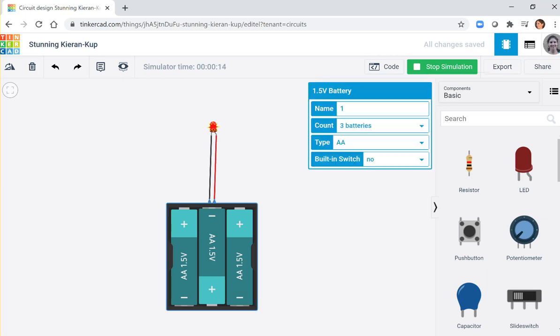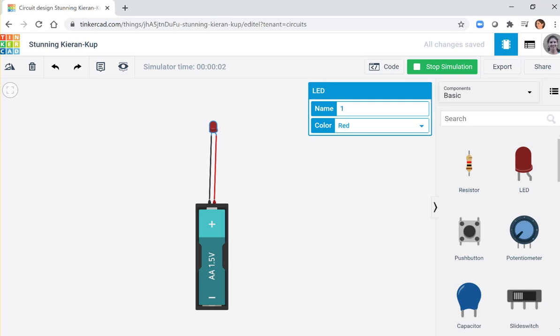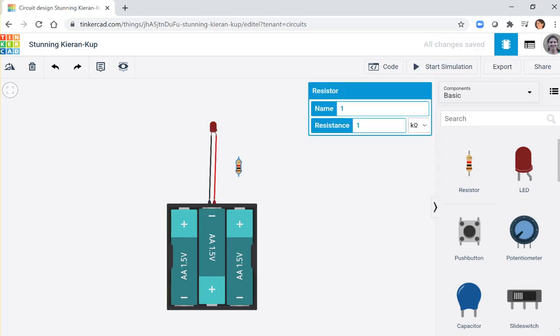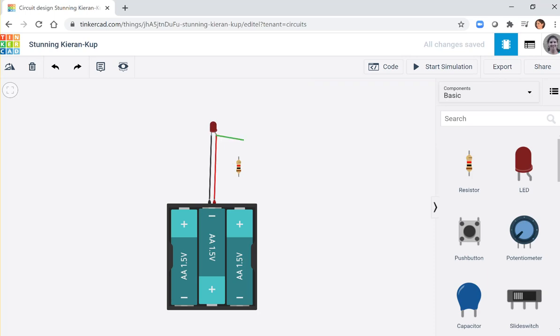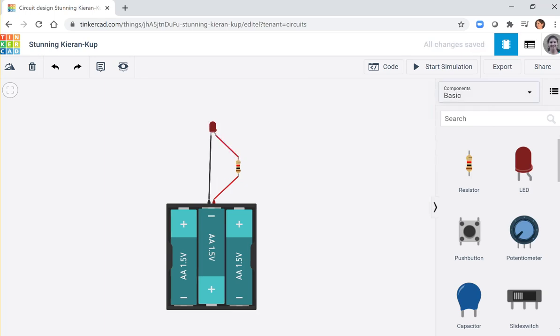We have 2 options. We can put less battery. Let's see if it's enough. It's enough, and it didn't turn on the light too much, so that's one option. Or if you get 3 batteries, what can we do? We can add a resistor that will lower the current, the value of the intensity of the current. Let me put it red. Let's try. Here we go. We have 3 batteries and we didn't break our LED.